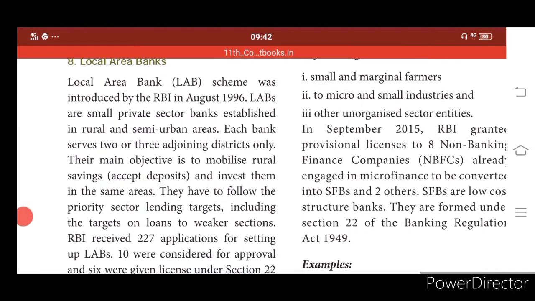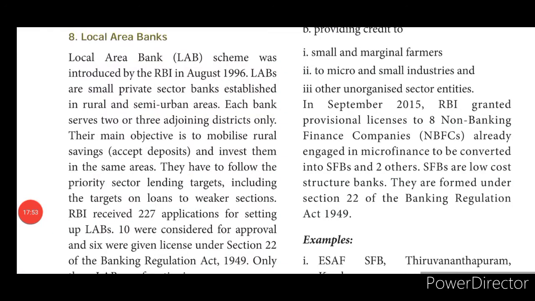The next one that we have is a local area bank. So what is a local area bank? The local area bank scheme was introduced by the RBI in August 1996. LABs are small private sector banks established in rural and semi-urban areas. Each bank serves 2 or 3 adjoining districts only. Their main objective is to mobilize rural savings and invest them in small areas.